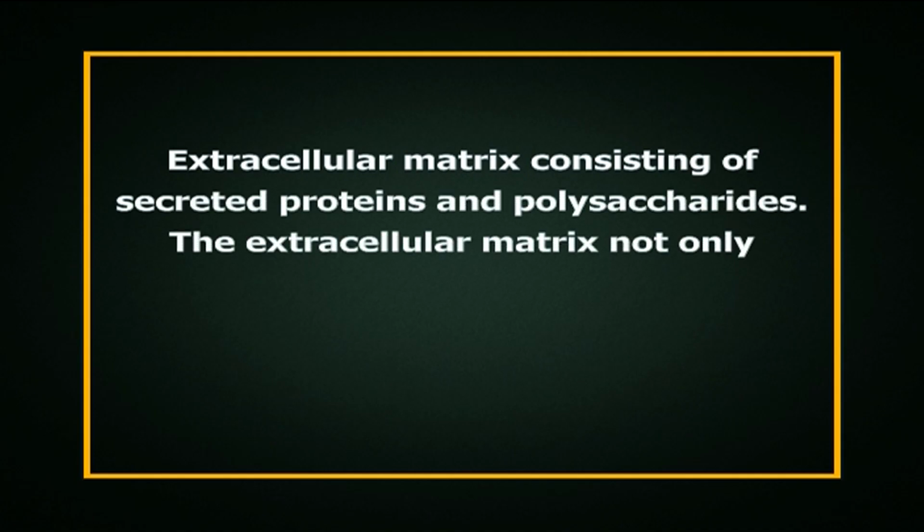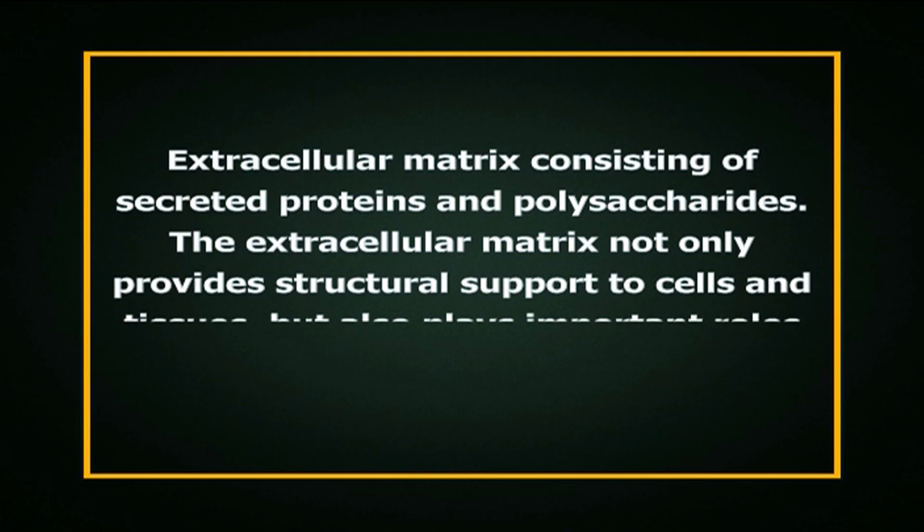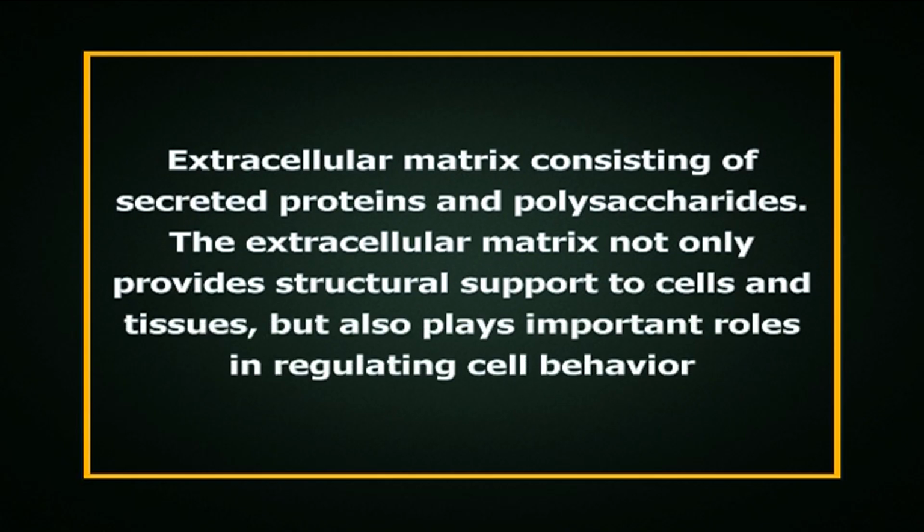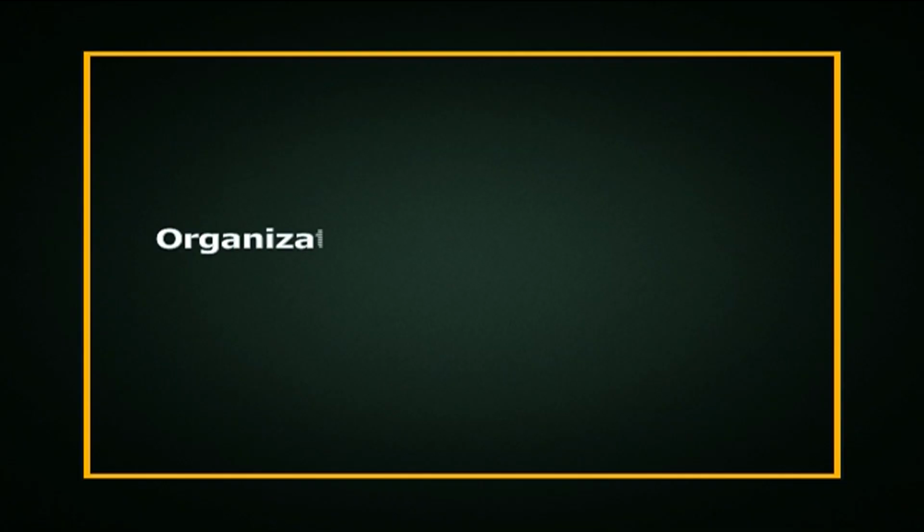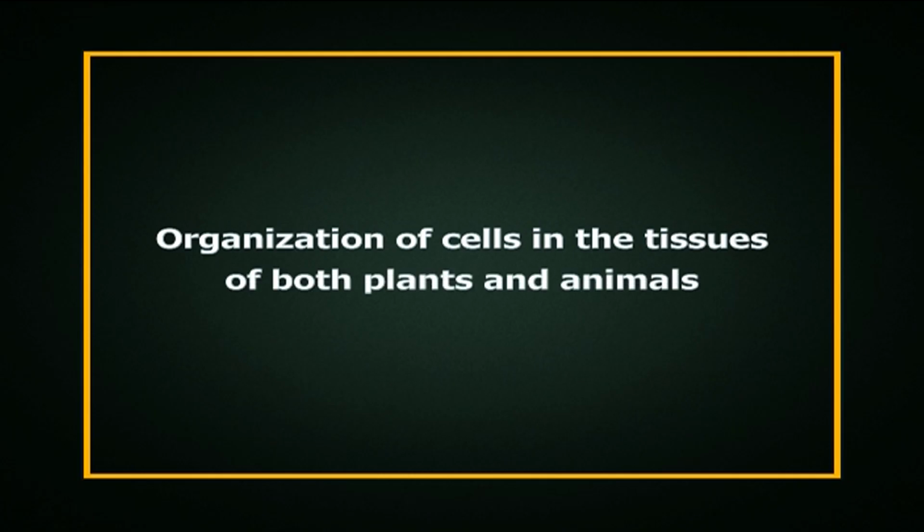The extracellular matrix not only provides structural support to cells and tissues but also plays important roles in regulating cell behavior. Interactions of cells with the extracellular matrix anchor the cytoskeleton and regulate cell shape and movement. Likewise, direct interactions between cells are key to the organization of cells in the tissues of both plants and animals, as well as providing channels through which cells can communicate with their neighbors.